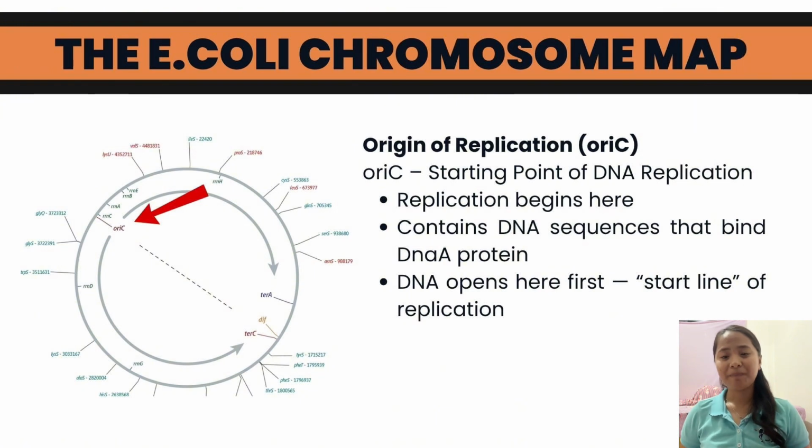The map places the replication origin, called oriC, at the top of the circle. This is where DNA replication begins. Specific DNA sequences at oriC bind the protein DnaA, which unwinds the DNA double helix. You can think of oriC as the starting line for DNA replication.